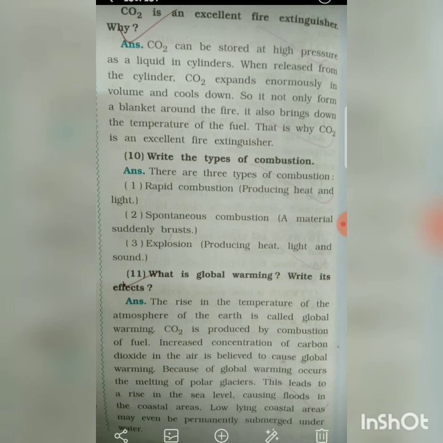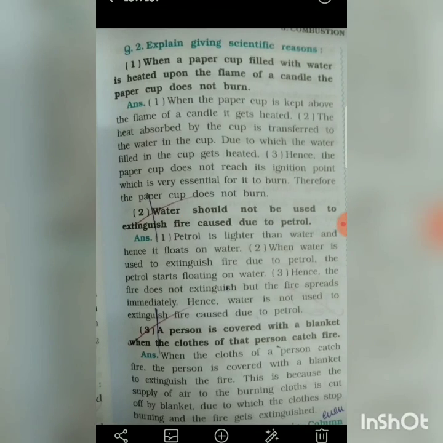These are the question answers. That is, CO2 is an excellent fire extinguisher. Why? Write the types of combustion. Then, what is global warming? Write its effects. Then, explain giving scientific reason. So these question answers and the scientific reasons you are going to write down in your notebook.